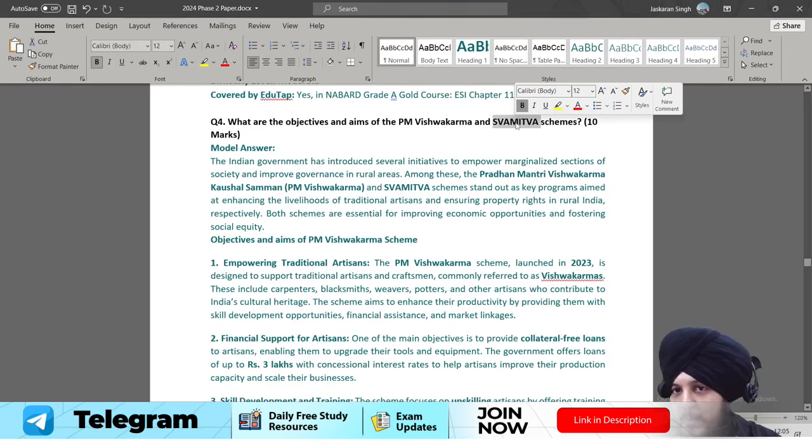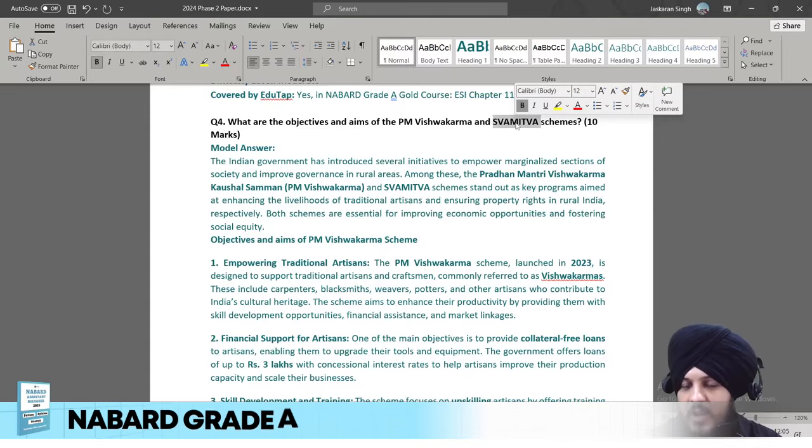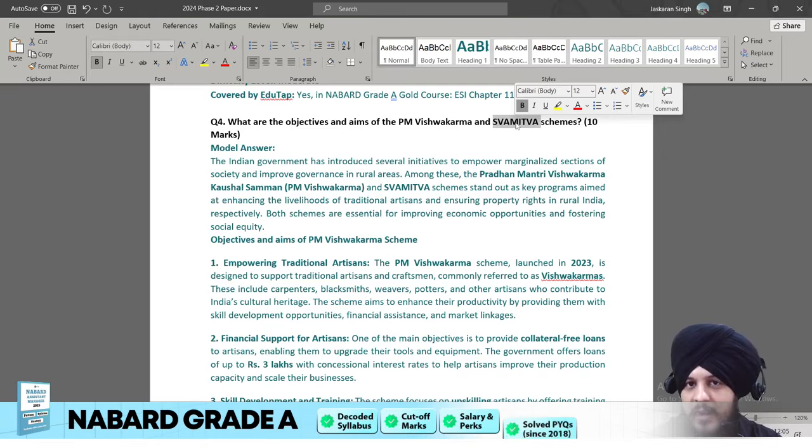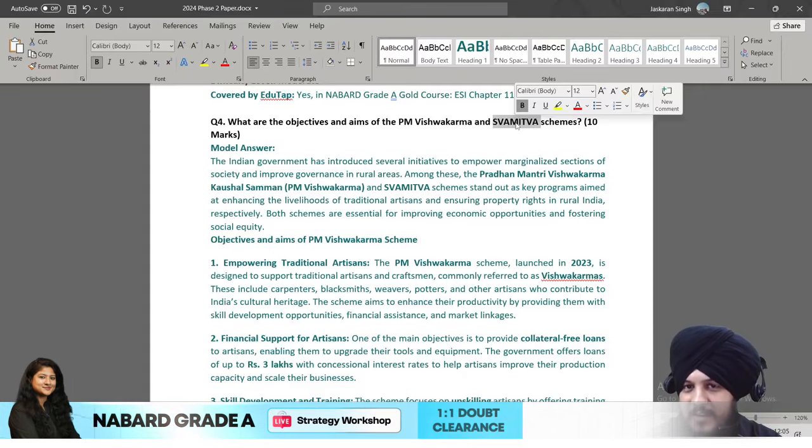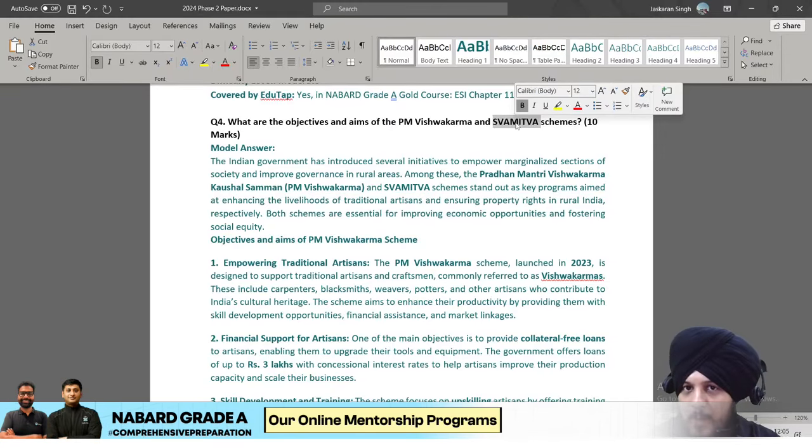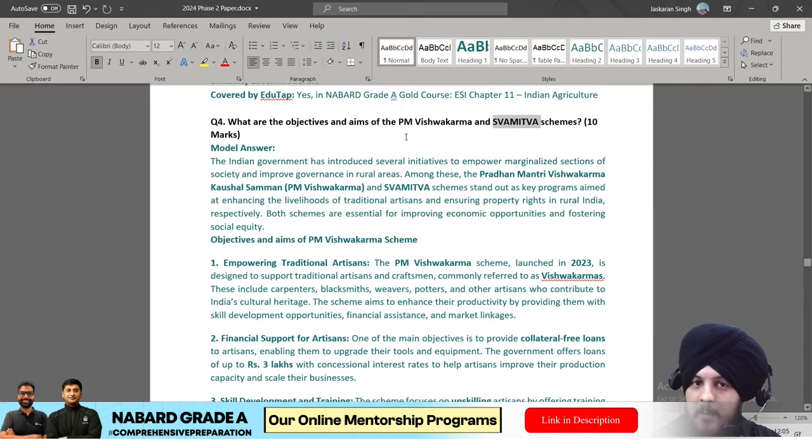If this same question was of 15 marks, then I would tell you that yes, now you don't have enough words to write under the features of these schemes, so you can of course choose to write the challenges also or maybe the solutions also with respect to the challenges, but in a very precise and accurate manner. It is not that you explain it too much, so it depends on how many marks the question is. Based on that you decide what type of content you have to write. So over here you have to be very precise, you cannot beat around the bush.